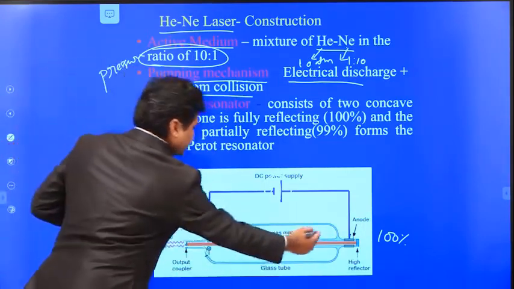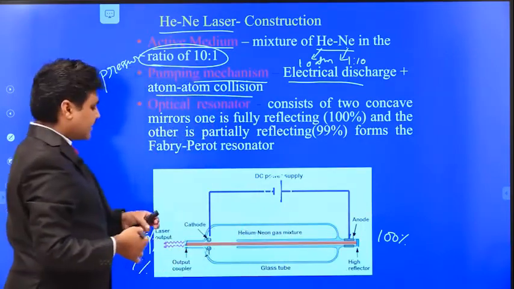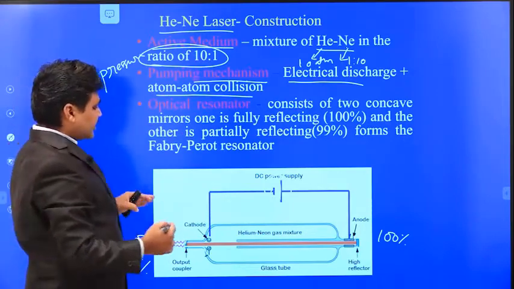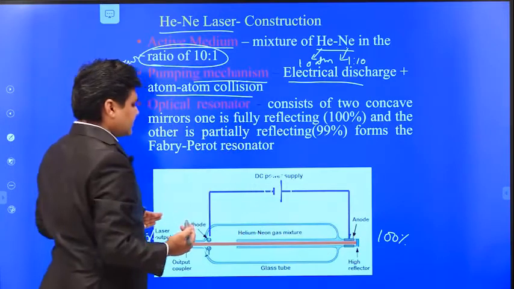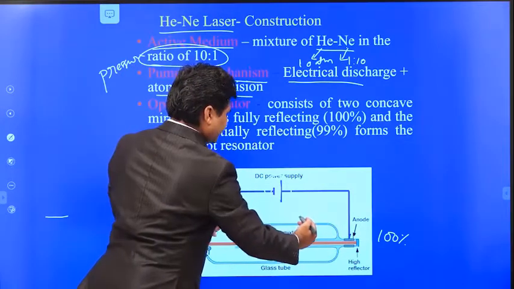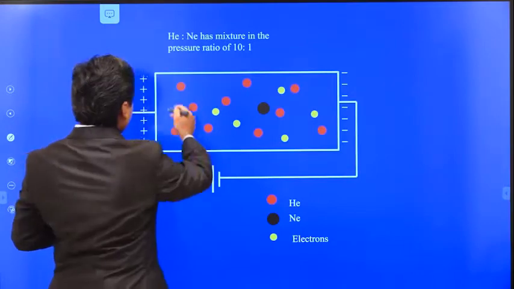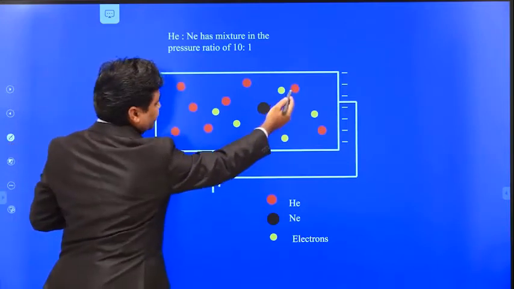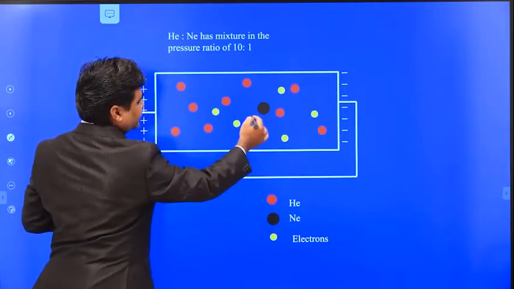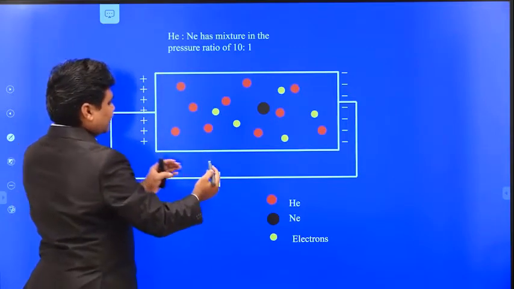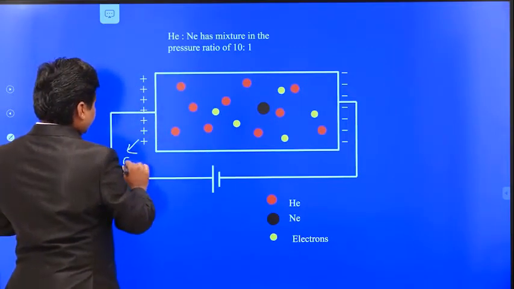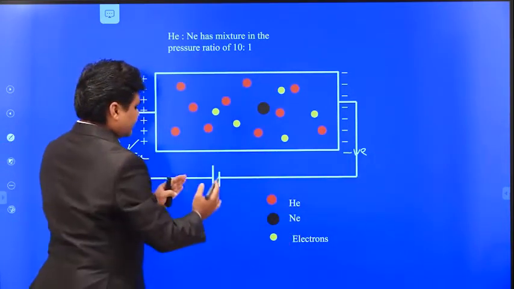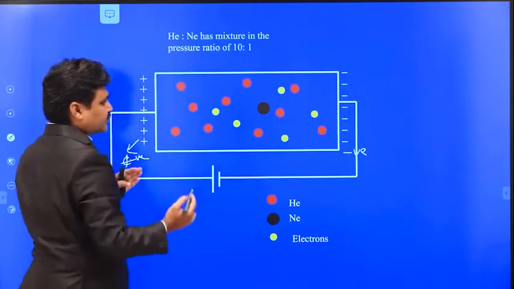Okay, so this is the gas tube. First in the gas tube we make the vacuum and then we fill it with helium and neon gases in the pressure ratio of 10:1. Here we apply the electrical discharge and atom collision. When we apply the electricity, some of the atoms get ionized. So here you can see this is the gas discharge tube, with a mixture of helium and neon gases in the pressure ratio of 10:1. When we apply a large amount of electricity, this is the cathode, the negative electrode, and this is the anode, the positive electrode. Whenever we apply the large amount of electricity, some of the atoms get ionized.